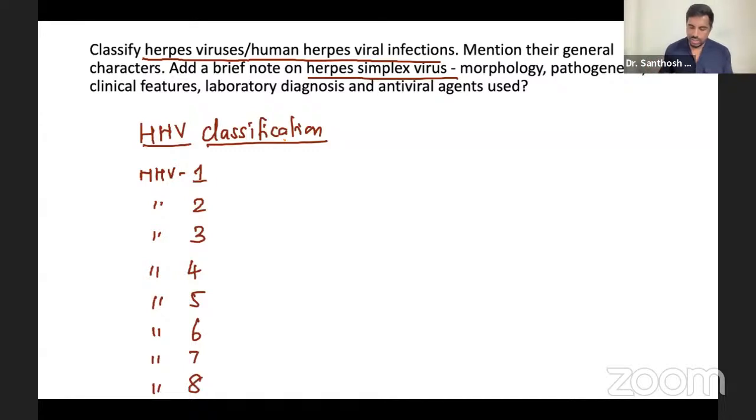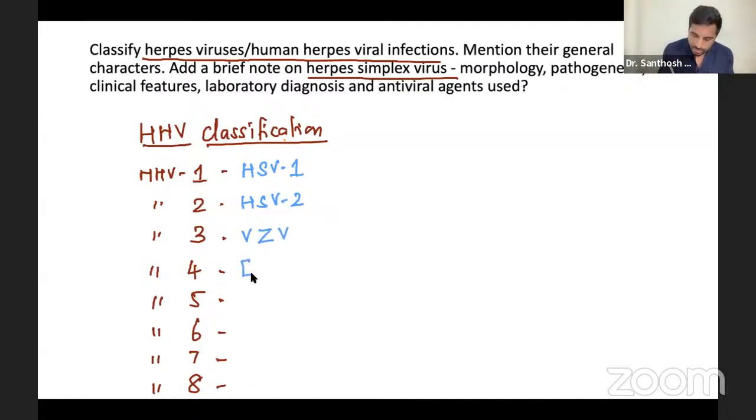What you should know are all the names of the viruses. That's very, very important here. When you talk about 1, it is herpes simplex virus 1. 2 is herpes simplex virus 2. 3 is varicella zoster virus.